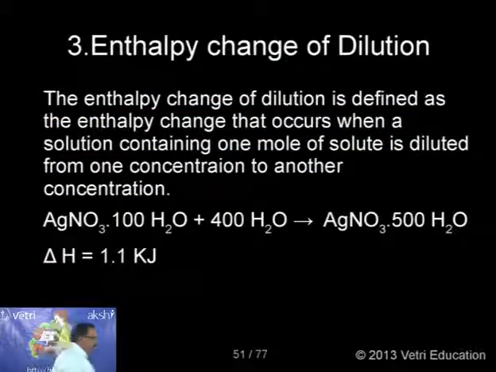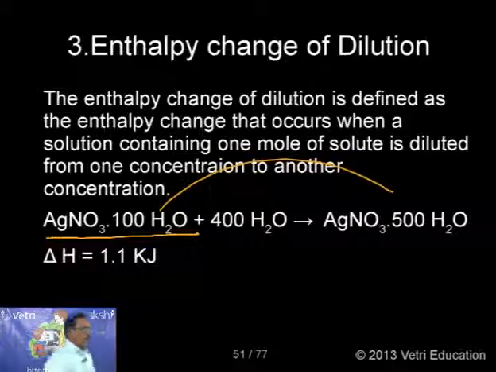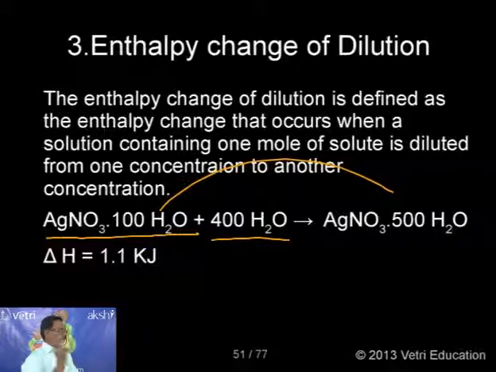Here I have given a specific example. I have dissolved 1 mole of solute in 100 moles of water and I am getting a solution of a particular concentration. If I want to convert this concentration into 1 mole in 500 moles of water, I am adding 400 moles of water. This is called dilution, the enthalpy change of dilution. When I add 400 moles of water, whatever change in enthalpy I can measure is called the enthalpy change of dilution.